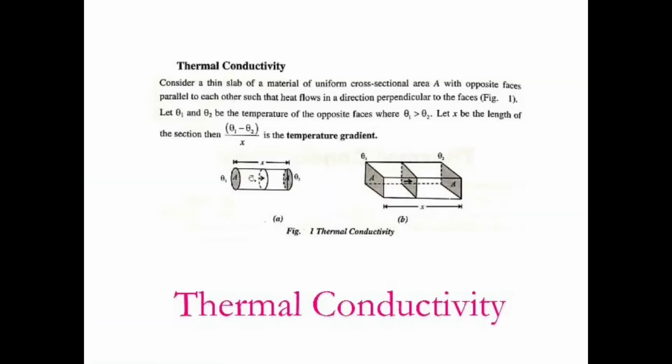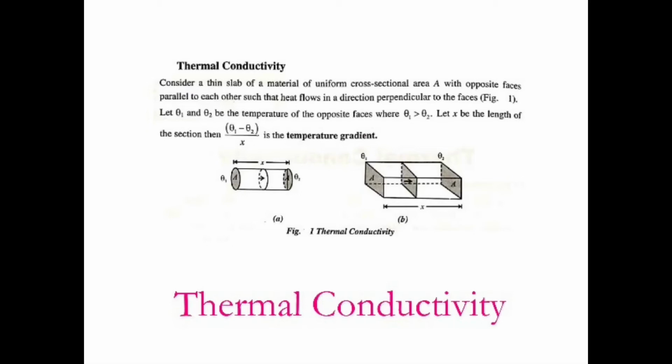Thermal conductivity. Consider a thin slab of material of uniform cross-sectional area A with opposite faces parallel to each other. Heat flows perpendicular to these faces. Let theta 1 and theta 2 be the temperatures at two ends of a slab such that theta 1 is greater than theta 2. We are heating the slab at the end where the temperature is theta 1. Let x be the length of the slab. Then we can define temperature gradient as theta 1 minus theta 2 divided by x. That is, it is the ratio of temperature difference at any two points to the length between those two points of a slab.